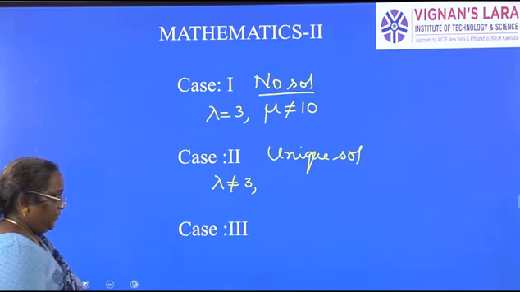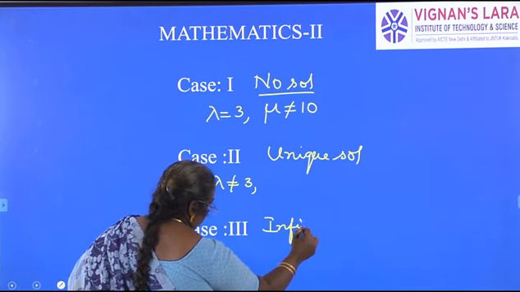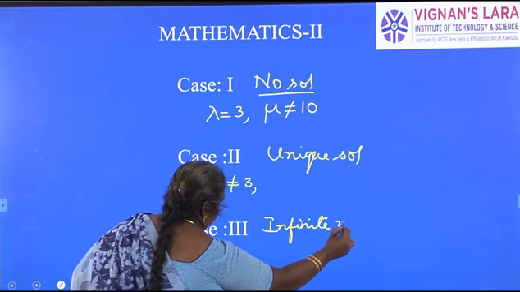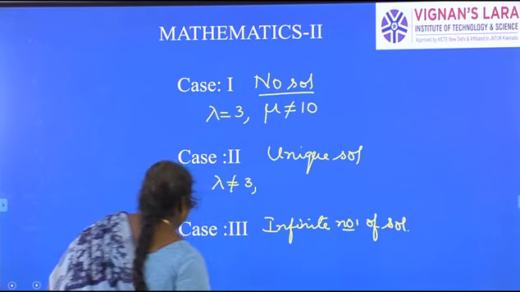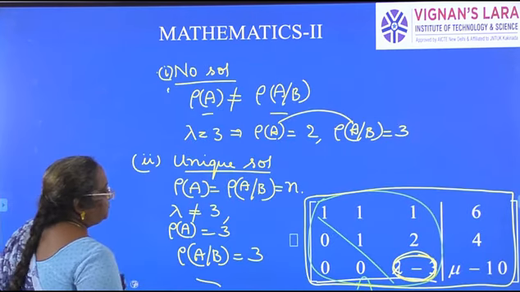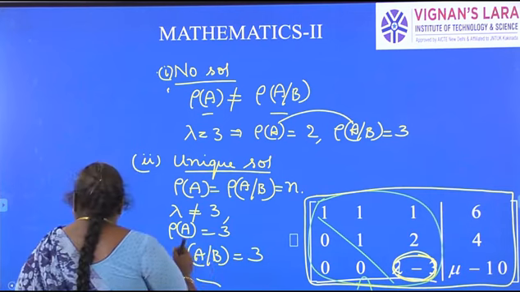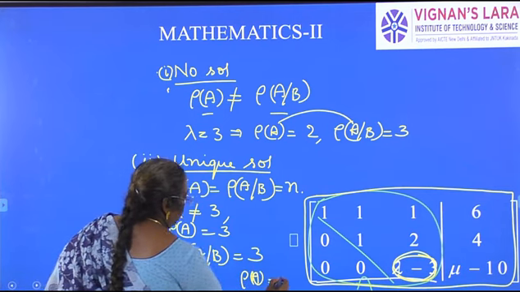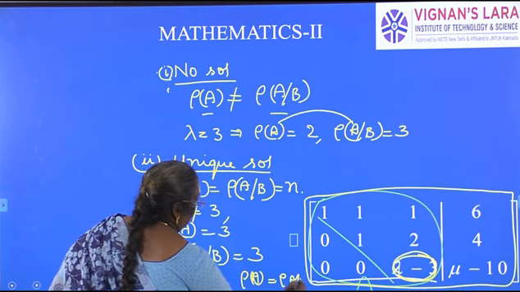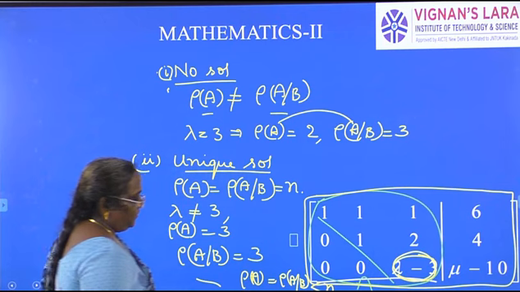Case 3 is infinite number of solutions. What is the condition? Rank of A is equal to rank of augmented matrix, but it should be less than n, the number of unknowns.